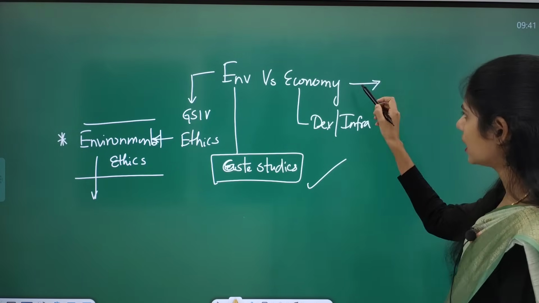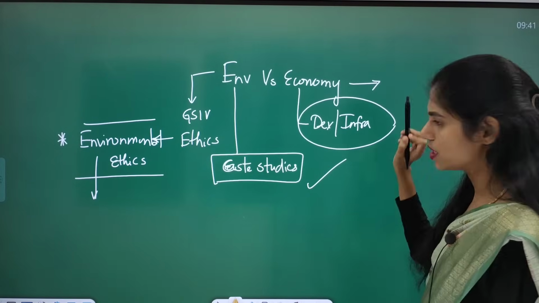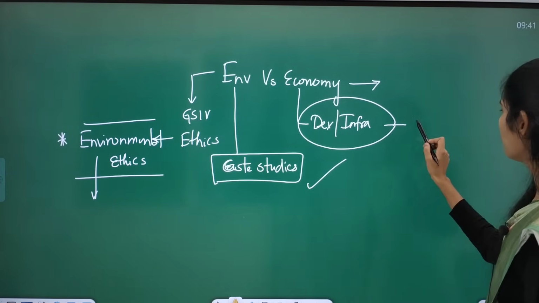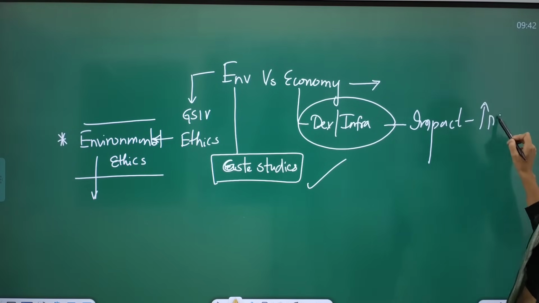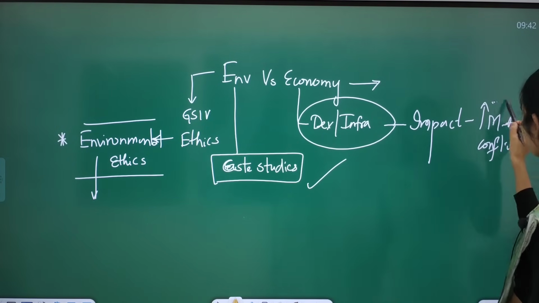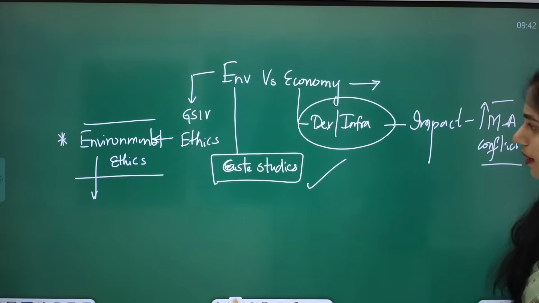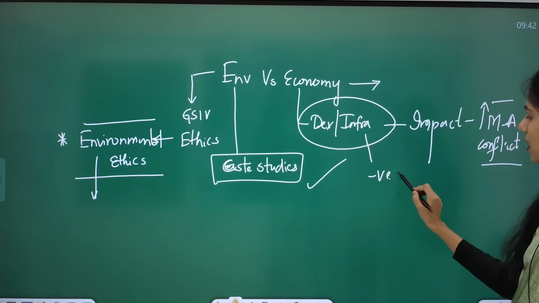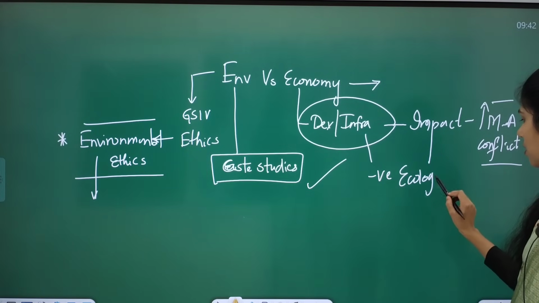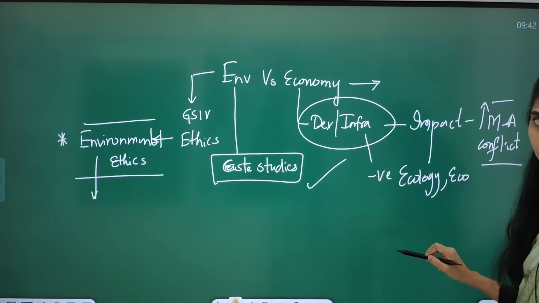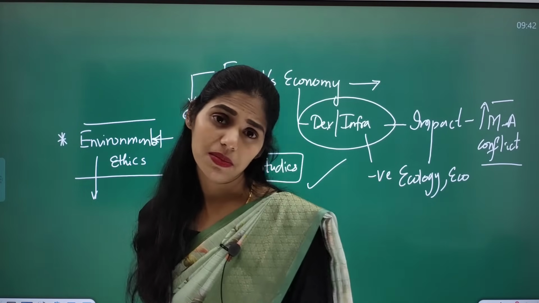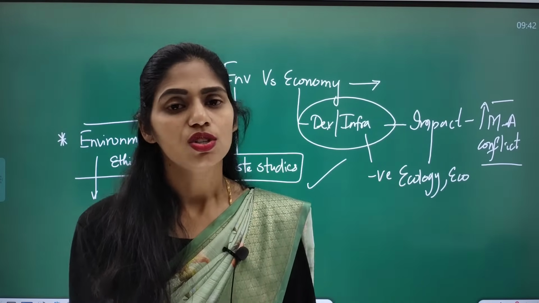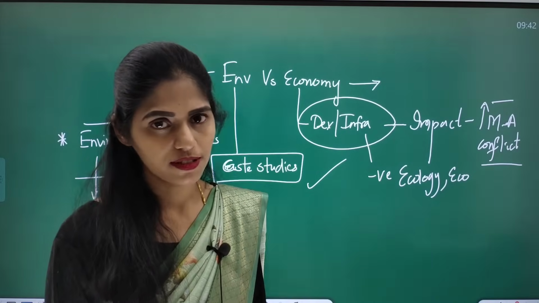And even we have to see whenever you are going for development projects or infrastructure projects, what will be the impact? So one such impact will be increasing man-animal conflict. And regarding this man-animal conflict, in today's newspaper especially, there is one article. And you have to see how there is negative impact on ecology. What is the negative impact on ecosystem? And how it causes pollution. Okay, so how it causes extinction of some animals or decreasing number of animals. So like that you have to think in a number of dimensions. Clear?